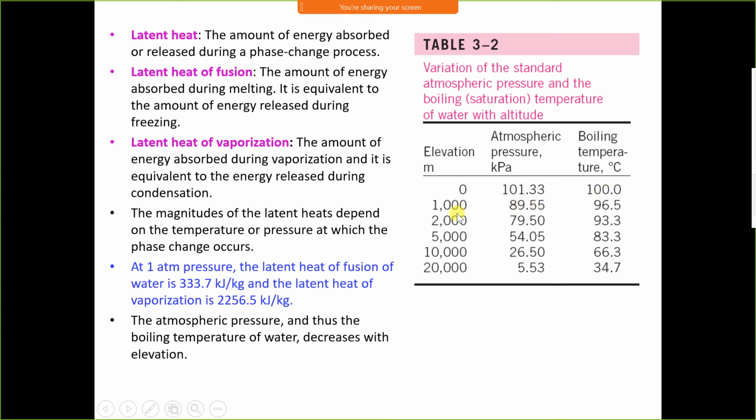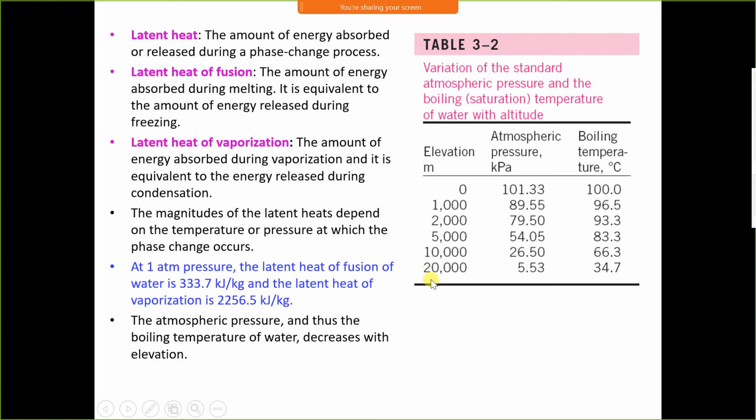As the height from sea level increases to 1000 meters, the pressure decreases, as well as the temperature; saturation pressure as well as saturation temperature decrease.